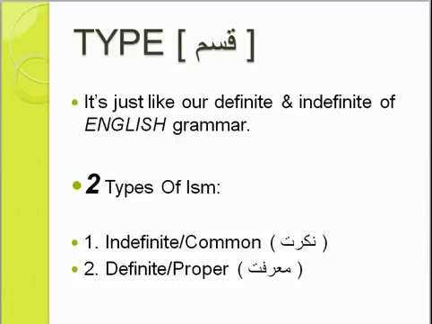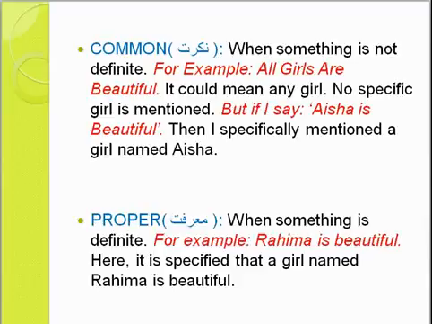So before we go to the explanation, let's tell you there are 2 types of ism. We did mention type, right? So there are 2 types of ism. One is indefinite, common, which is called nakirat, and another is definite, proper, marifat in Arabic. So what is this common and proper?